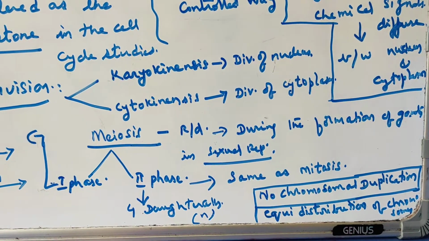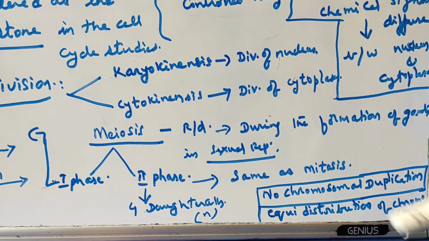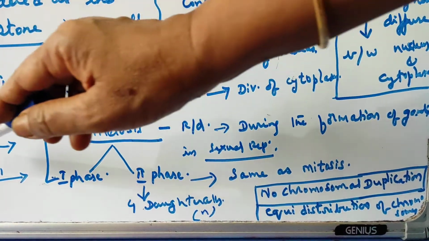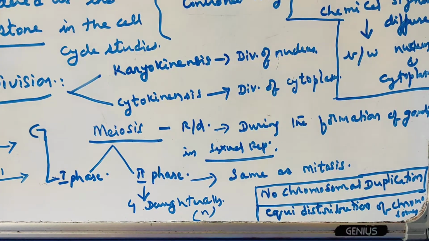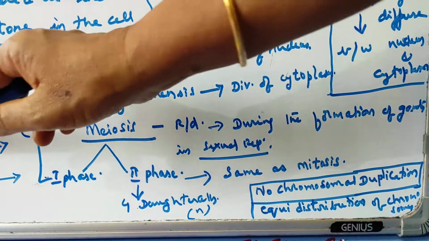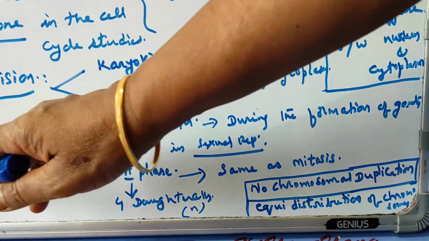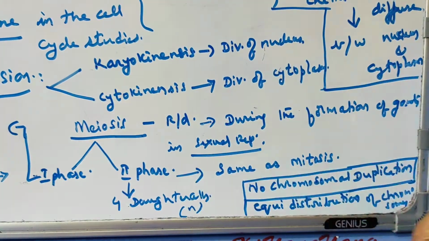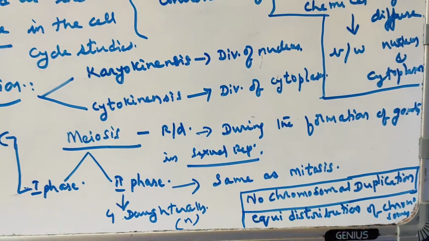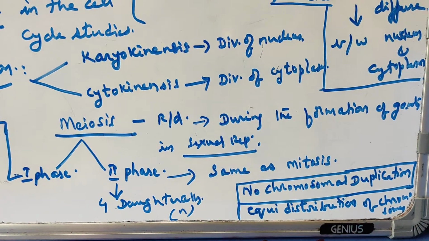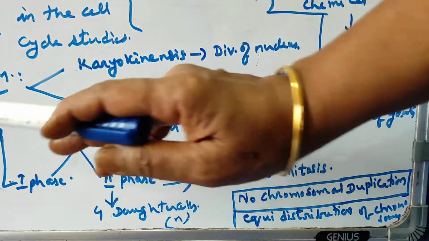The chromosome number will be reduced to half, and it contains a first phase and a second phase. In the first phase, the parental cell will have two sets of chromosomes. It undergoes two subsequent divisions, but the chromosomes will undergo only one division, whereas the cytoplasm will undergo two divisions. So in the first phase only the cell cytoplasm will be divided and chromosomes will not be divided.